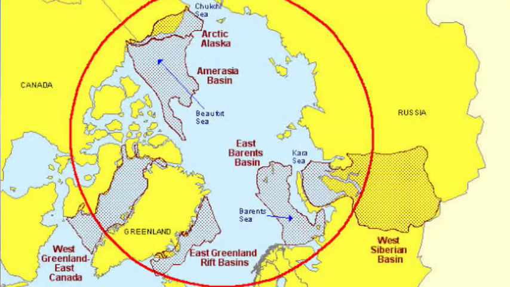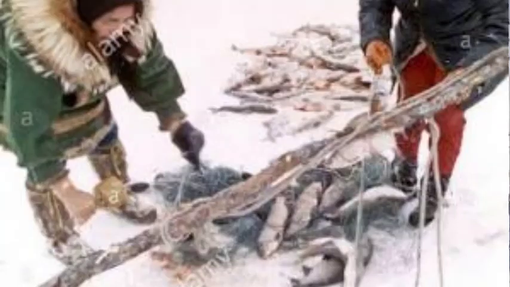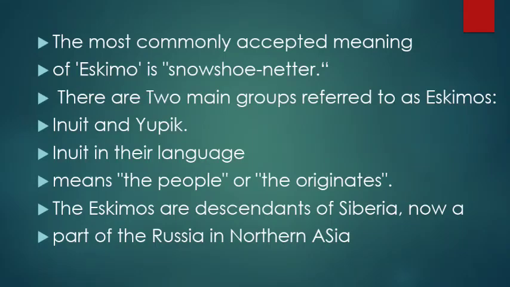What were their occupations? Hunting and fishing are the main occupations of the Eskimos. Eskimo means snowshoe knitter. Understand? There were two main groups: one is Inuit, another is Yupik. What is the meaning of Inuit? Inuit means the real people or the originals.